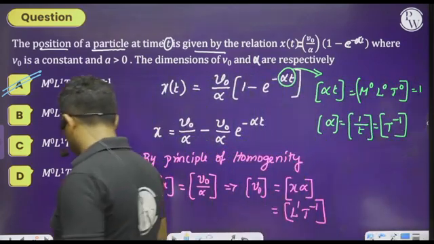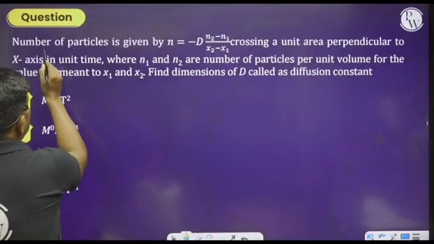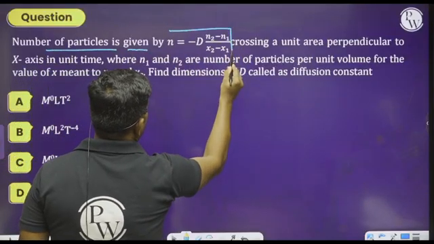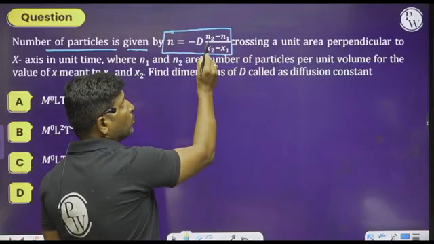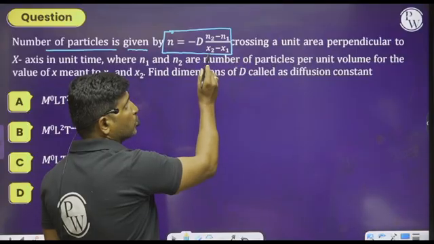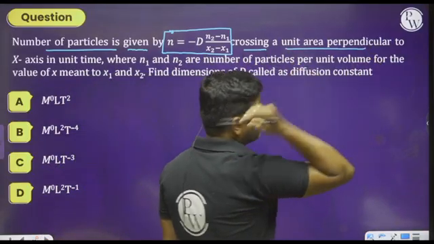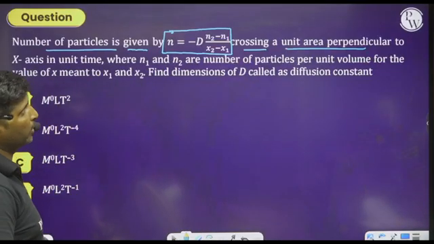How can you answer this question? Please read this question here. The number of particles is given by n equals minus capital D into n2 minus n1 divided by x2 minus x1, crossing a unit area perpendicular to the x-axis per unit time.